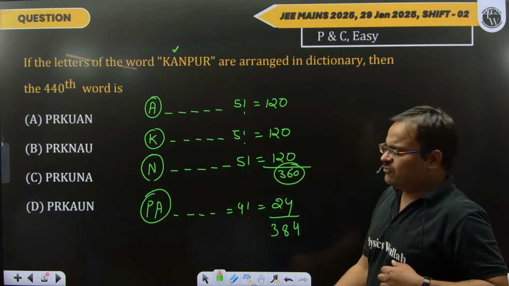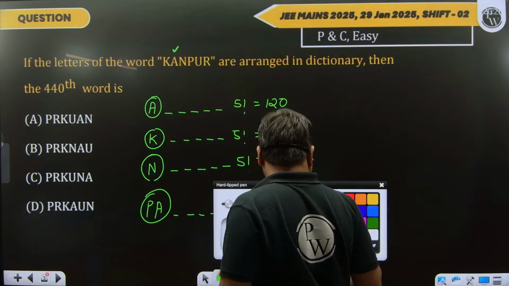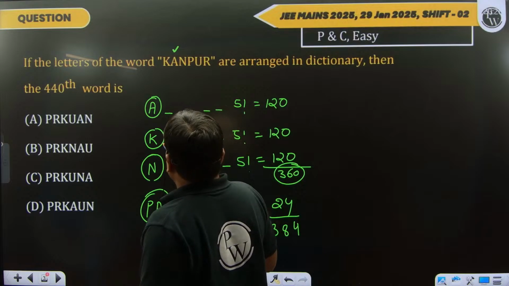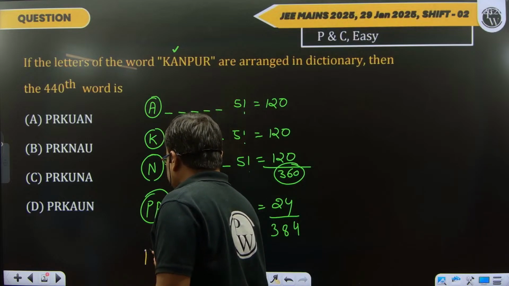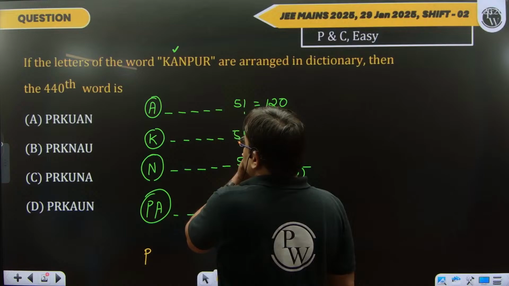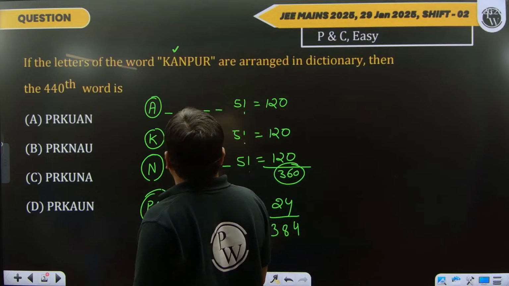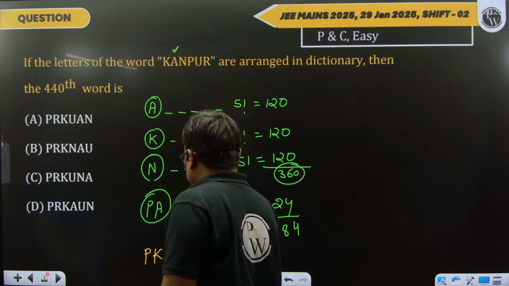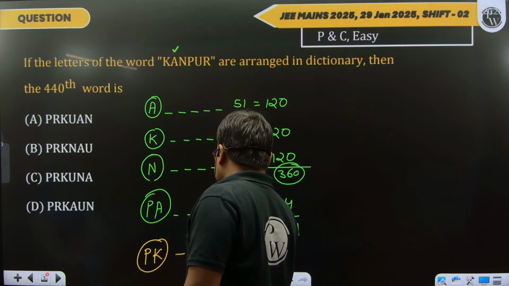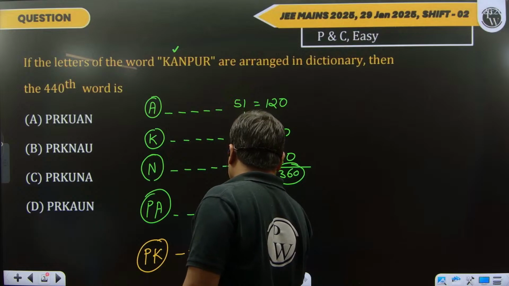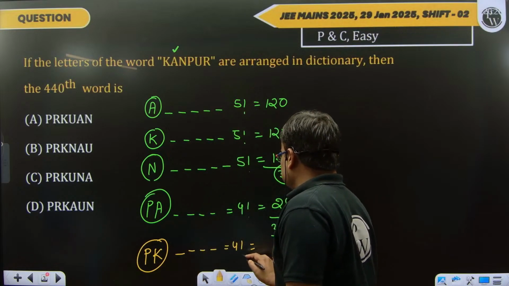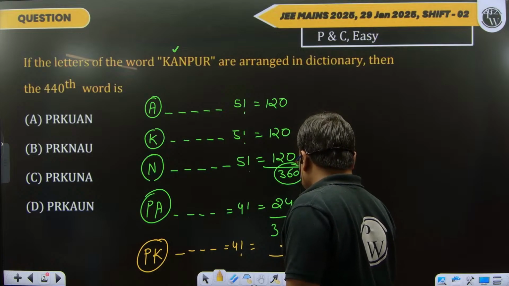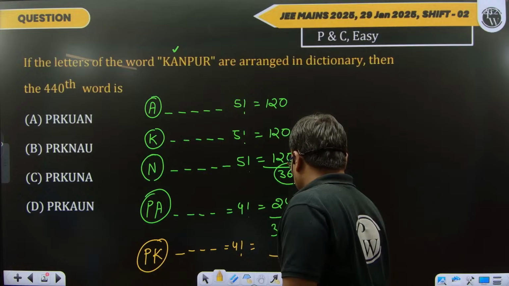Then again if we change the letter according to the dictionary, again we take the letter P, and after that we can take the letter K. If we take the letter K, then we get again 4 places, and these 4 places again can be filled by 4 factorial, and we get again 24 words. Then what we get is 408.